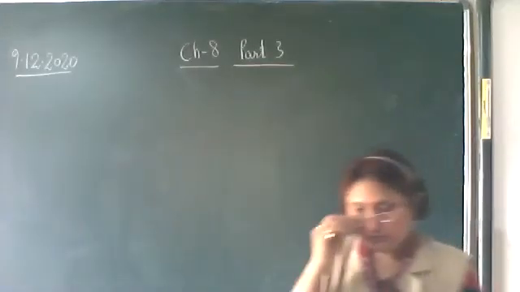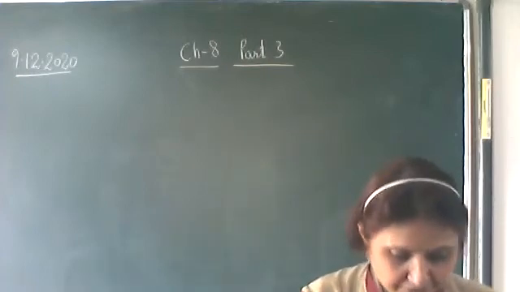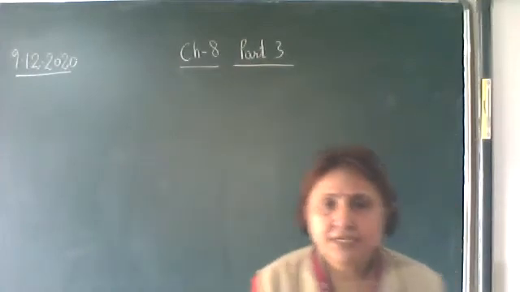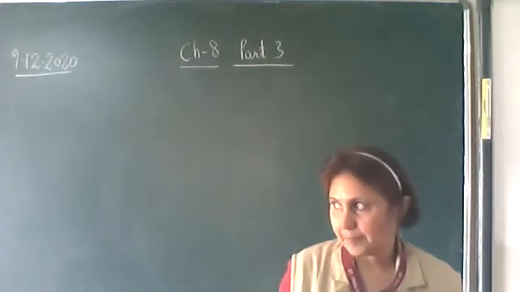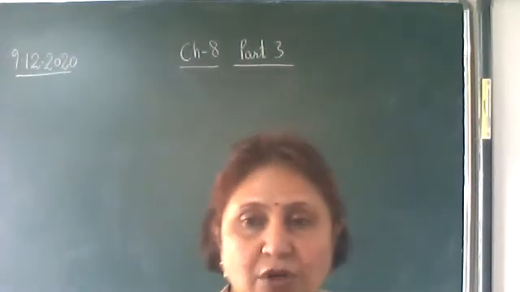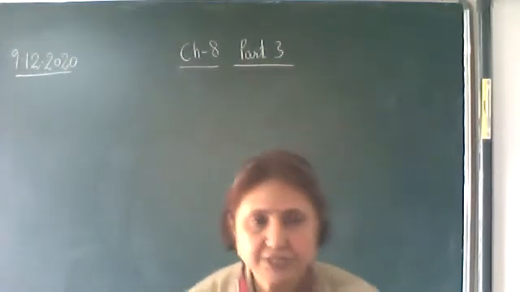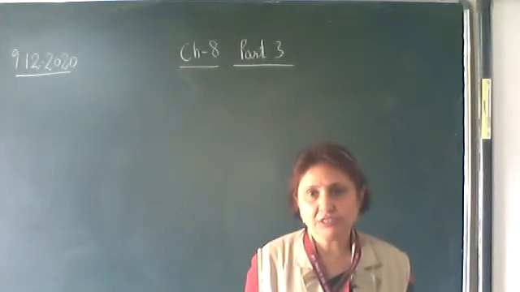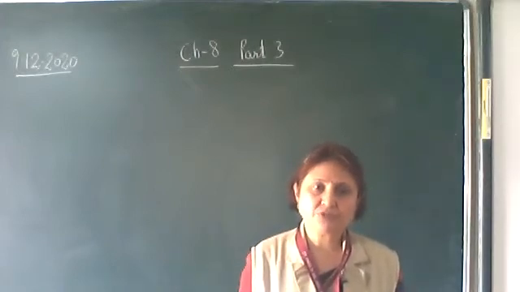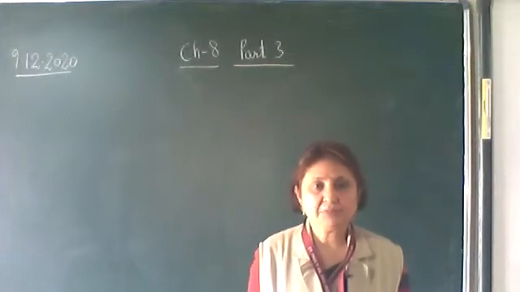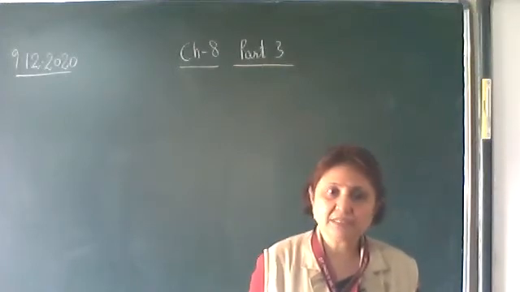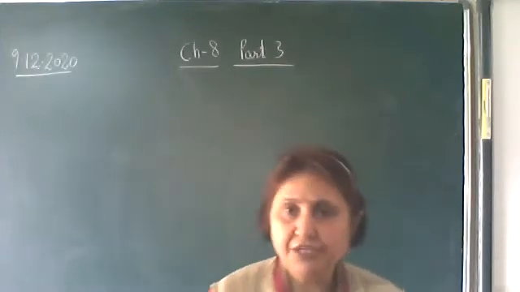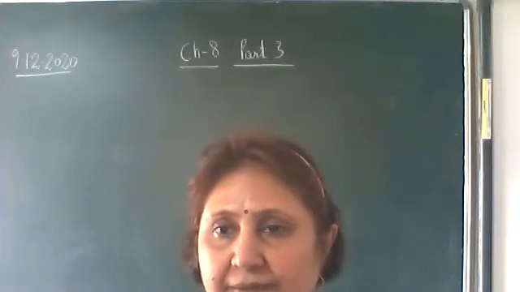Yes, so in the previous class we were discussing acceleration due to gravity. Acceleration due to gravity is the acceleration produced in a freely falling body. Any body which is falling freely under the gravitational force of the earth, as it approaches the earth, its velocity increases due to the gravitational force of the earth. Velocity increases means it has some acceleration, and this acceleration produced due to the gravitational force of the earth, we term as acceleration due to gravity.